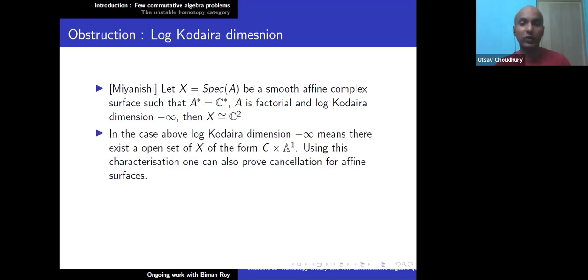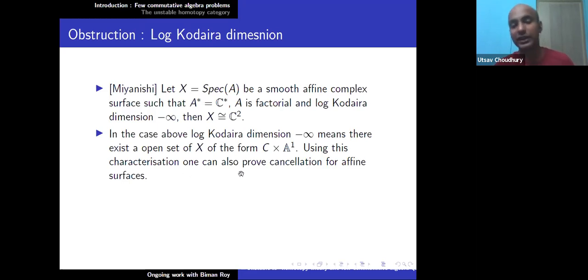So what is log Kodaira dimension? In the case above, log Kodaira dimension minus infinity means there exists an open set inside X of the form C × A^1, where C is a curve. So a dimension 1 smooth curve times a dimension 1 smooth scheme, C × A^1, sitting as an open set inside X.